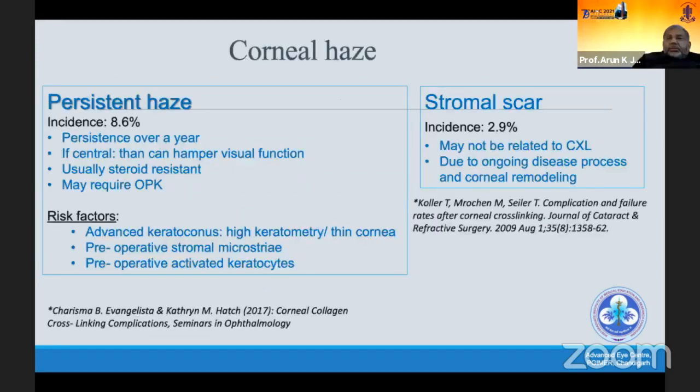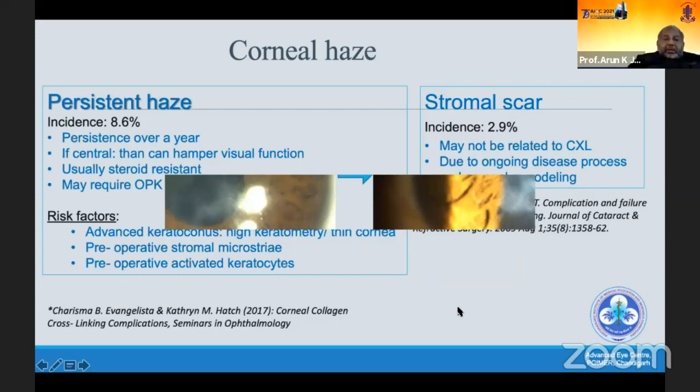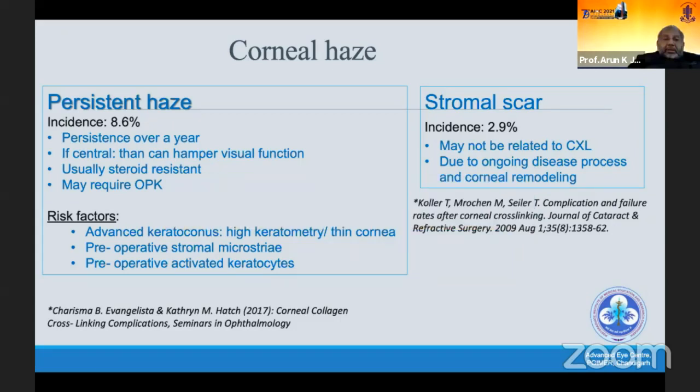But the persistent haze, which happens late, affects the visual acuity more as compared to the initial transient haze, and the incidence is around 8.6%, and it hampers the vision to a large extent. And if it doesn't disappear, in very severe cases we may require a corneal transplant.